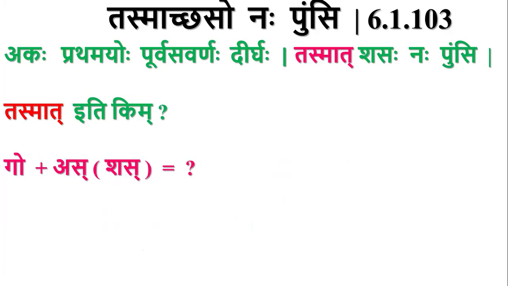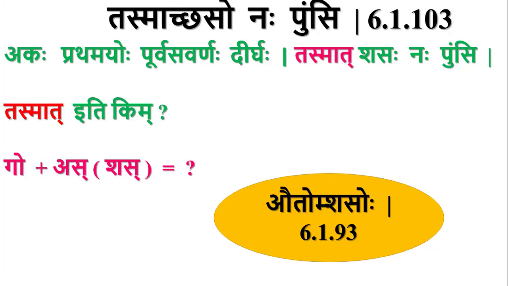Tasmat iti kim? Why Tasmat in the sutra? Because if the previous sutra is not applied, then there will not be conversion of the Sakara to Nakara. Shas will not get Nakara Adesha. Consider this example, Go plus Shas. We know that Autah Shaso Ha is applied here. If Okara is followed by Am or Shas Pratyaya, then there will be a Dirgha Akara Adesha. Both combined, O plus the Akara, form a Dirgha A. That was the meaning of the sutra.